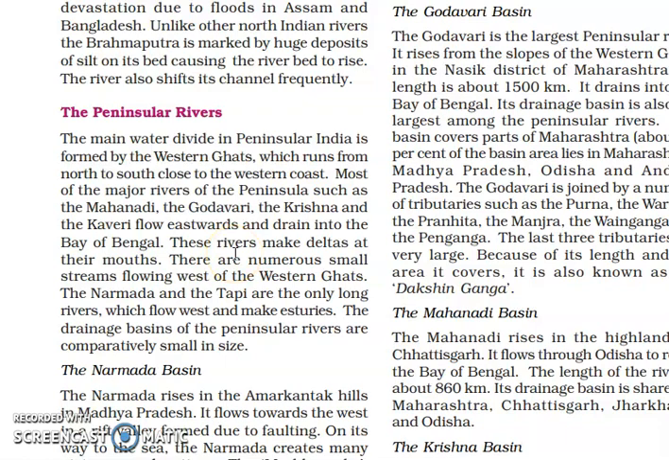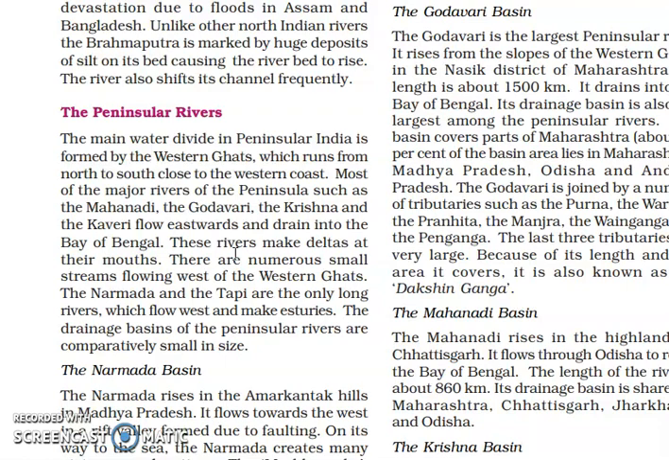And there are numerous small streams which flow towards the west of the Western Ghats, while the Narmada and Tapi are the long rivers which flow west and make estuaries. The drainage basins of the peninsular rivers are comparatively small. So here we can see that the peninsular rivers are divided into two parts: the east flowing rivers and the west flowing rivers. Examples of the east flowing rivers are the Krishna, Kaveri and Godavari, and examples of the west flowing rivers are the Narmada and Tapi.